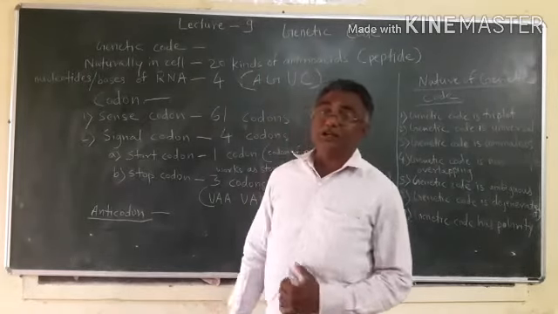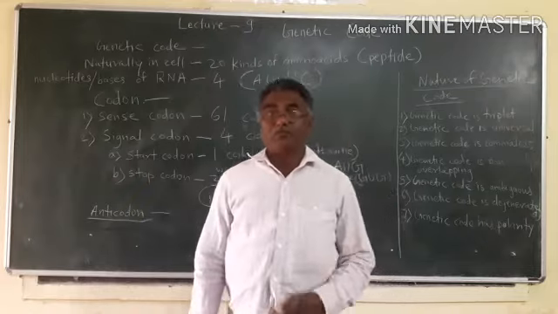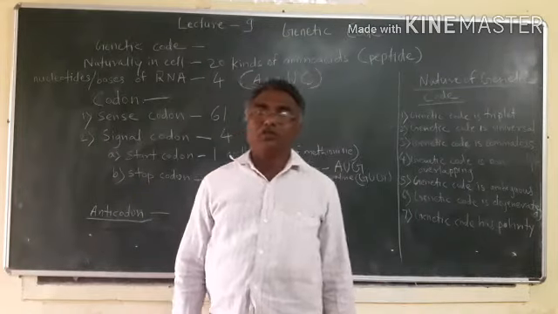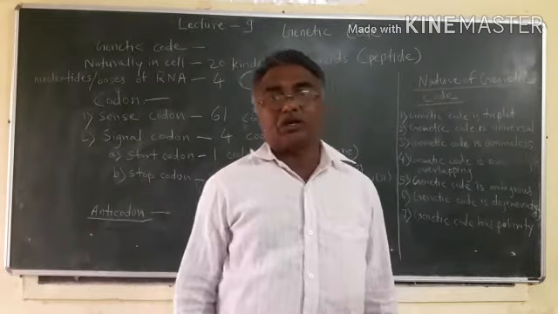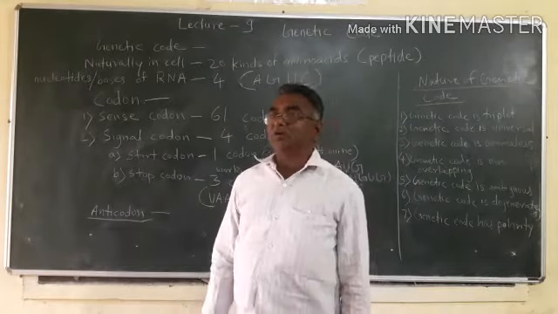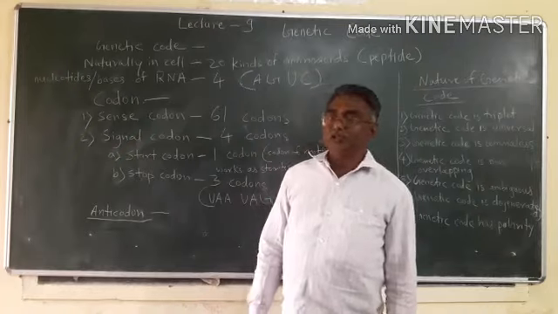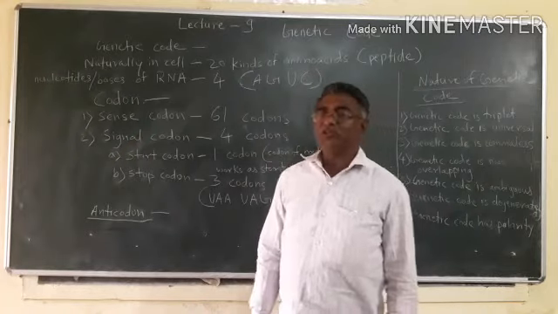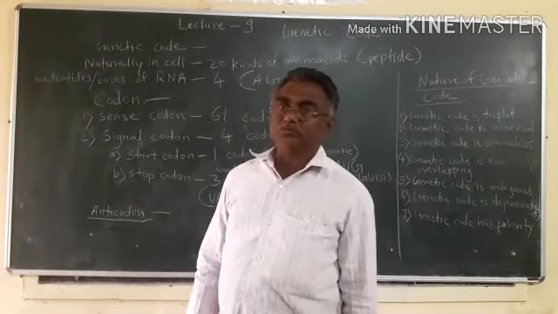Codons: there are 64 codons in total. Out of these, 61 codons are called sense codons and 4 codons are called signal codons. Signal codons are of two types.